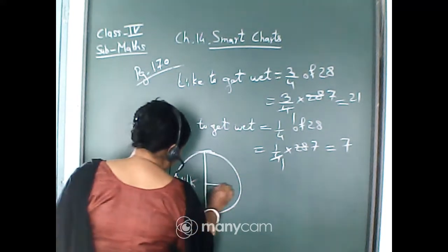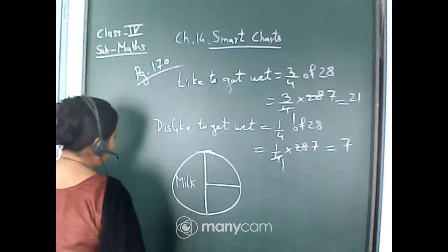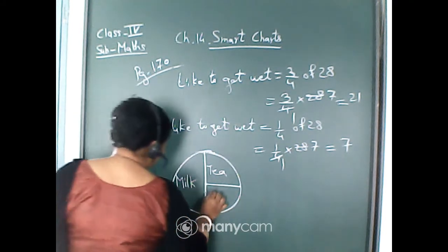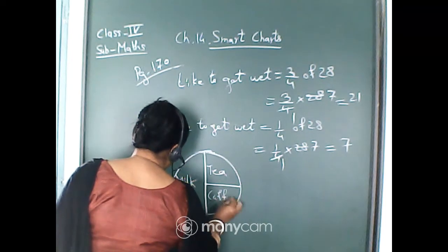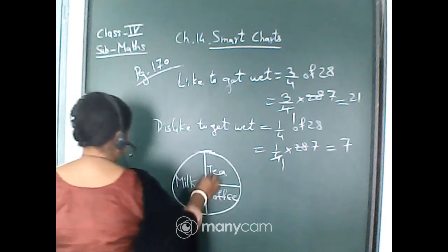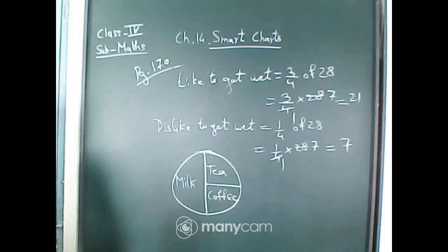Then divide the other half into 2 equal parts. One part is for tea, that is 1/4 is for tea, and the next 1/4 is for coffee. Write it down like this: milk, then tea, then coffee. So these are the likings of the students, those who like milk, those who like tea, and those who like coffee. If you are told to draw, you will draw the chapati chart this way.